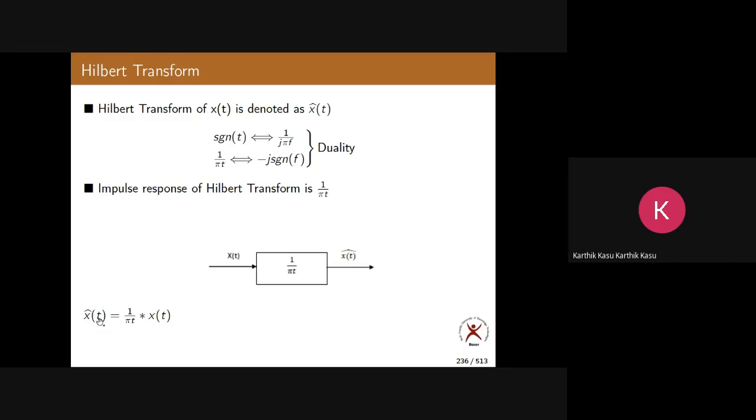Both are in the time domain. This won't happen in other transforms. You take any transform, a Laplace, a Fourier, a z transform. In all those transforms, there will be a change of domain. That is the literal meaning of transformation. But in the Hilbert transform, the domain will not change. It is in the time domain only.